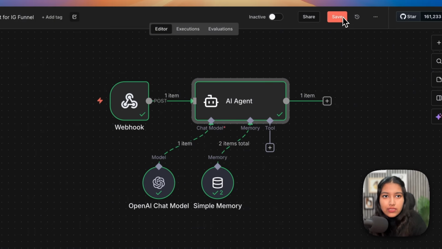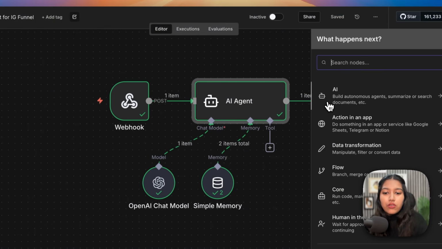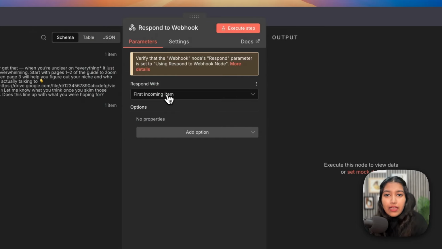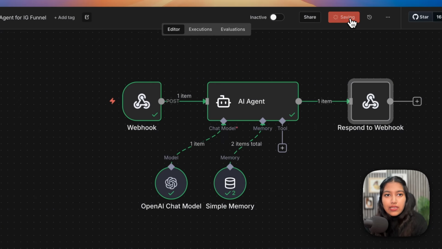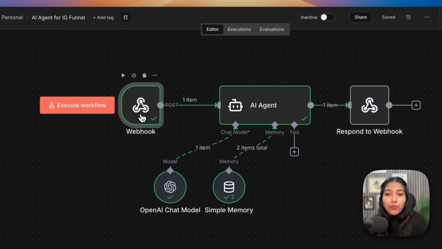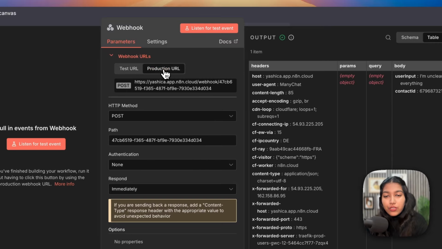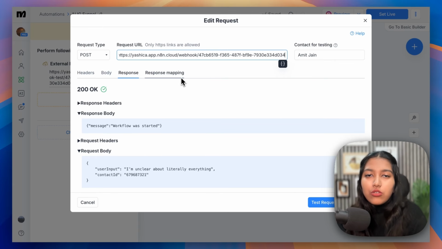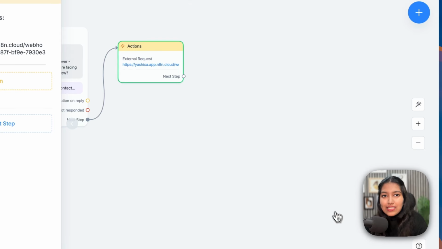All right. That works. And then the last module for the automation, which is respond to webhook. For this one, just select all incoming items. Then click on save. Now go back to your webhooks module, head over to the production URL, copy it, go back to ManyChat, and this time replace this URL with your production URL. We were using the test URL so far because we were testing things, and now that everything is set up, we can replace it with the final one, and let's click on save here.